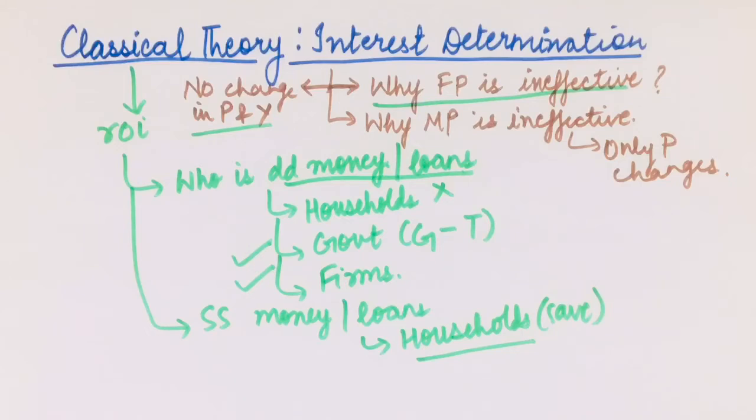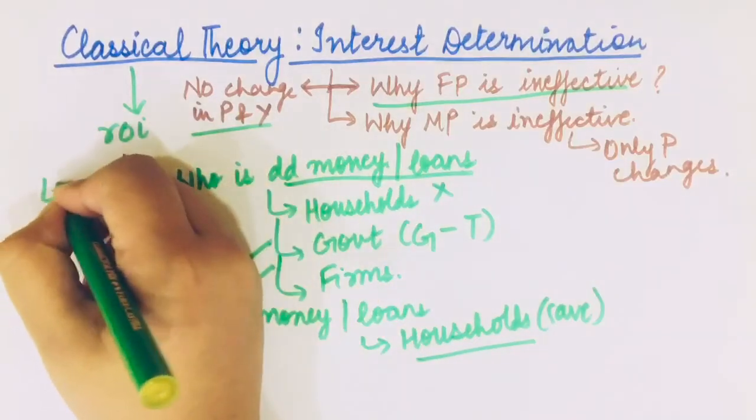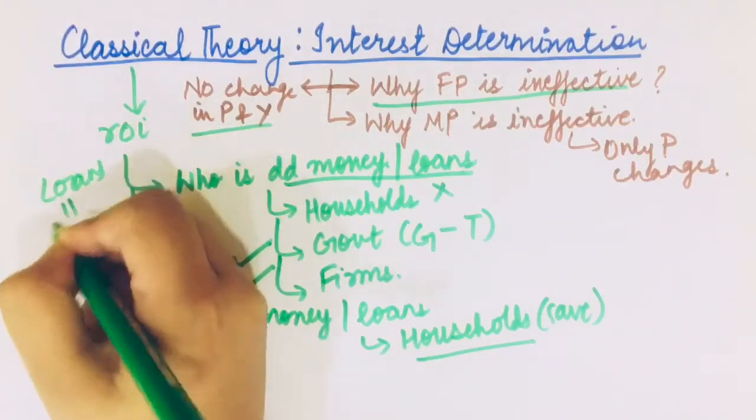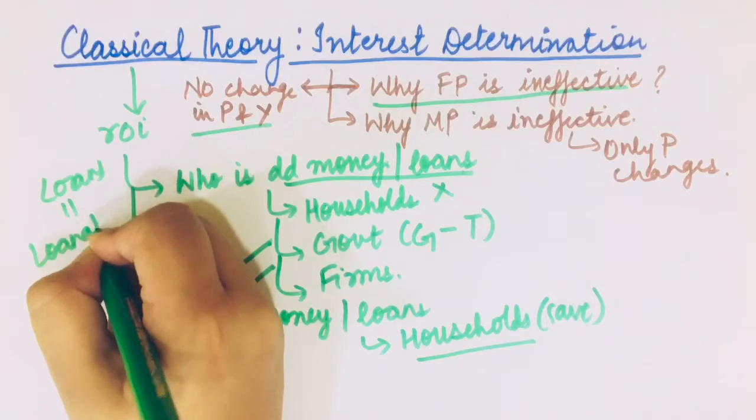So their assumption is that first there is a demand for loans. They don't call it demand for money, they call it demand for loanable funds or loans, and supply of loans or loanable funds. So loans have been called loanable funds by classicals.